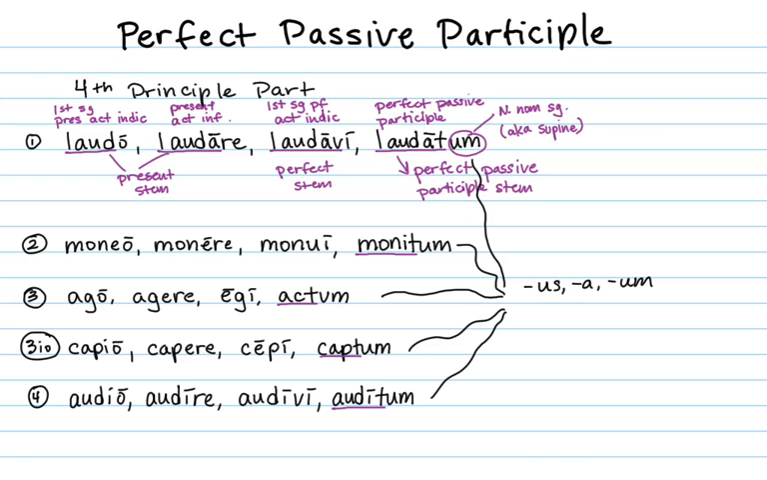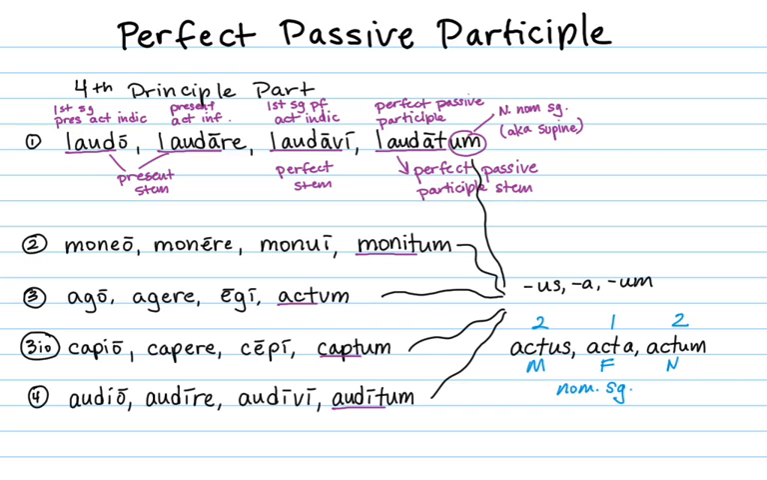For all of these, if you lop off the um and add us, you'll get your traditional endings for a 2-1-2 adjective. So actus, acta, actum, for example, is a 2-1-2 adjective where actus is the masculine nominative singular, acta is the feminine nominative singular, and actum is the neuter nominative singular. Actus and actum decline in the second declension, and acta declines in the first declension, hence the name a 2-1-2 adjective.